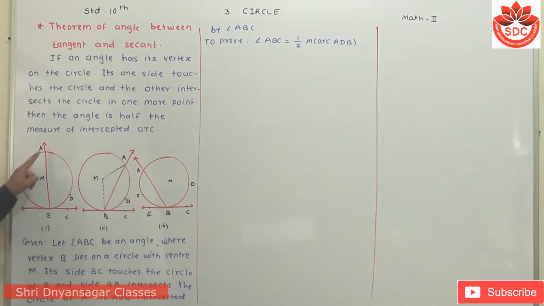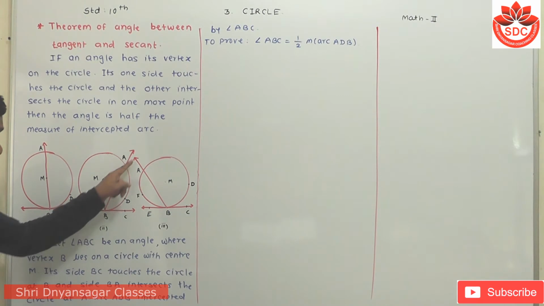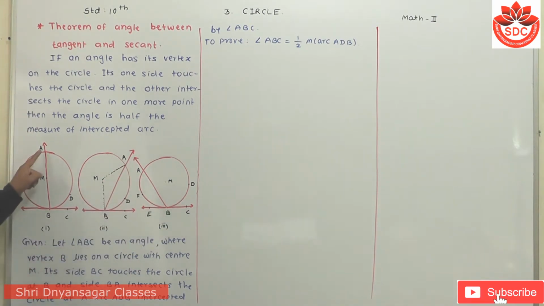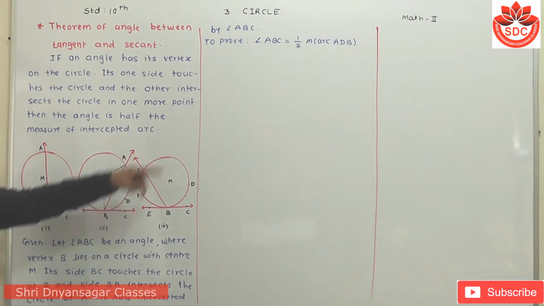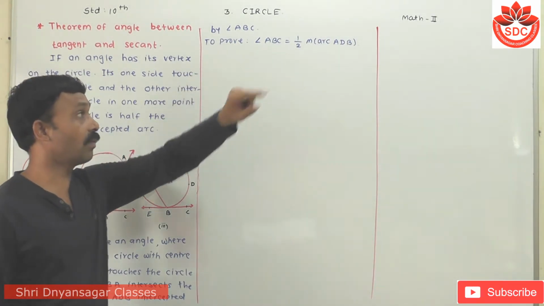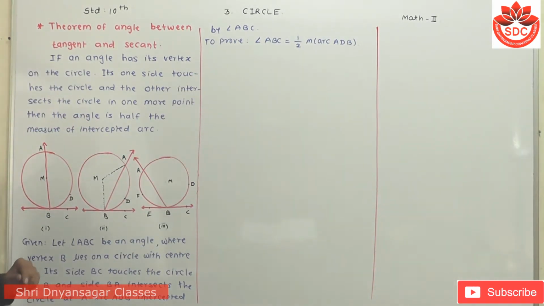At that time, the measure of angle ABC is equal to half of its intercepted arc ADB. This means we have to prove here that angle ABC is equal to half of the intercepted arc ADB.